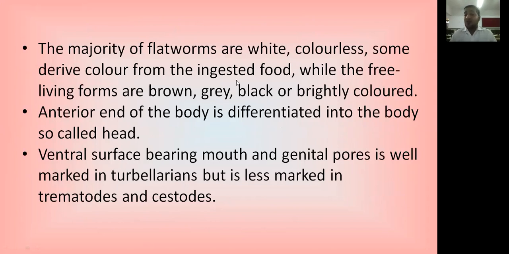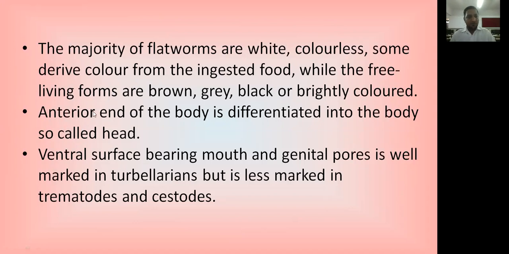Some are colorless, and some of the organisms derive color from the ingested food. Most of the organisms prefer to live inside the body of another organism, where they can ingest food from the host and derive color from the food of the parasite, while the free-living forms are brown, gray, black, or brightly colored organisms. Most of the organisms are parasites, but in this group, some are free-living species. They are generally brown, gray, or black, or brightly colored.